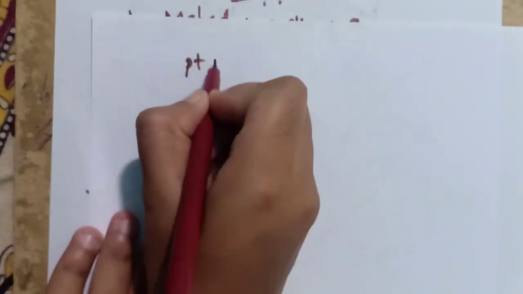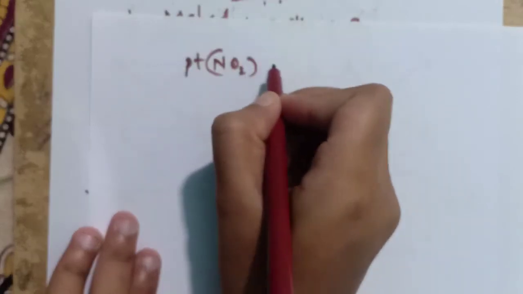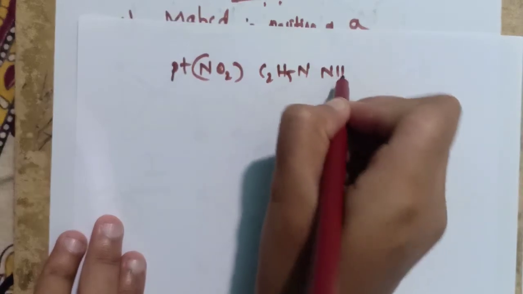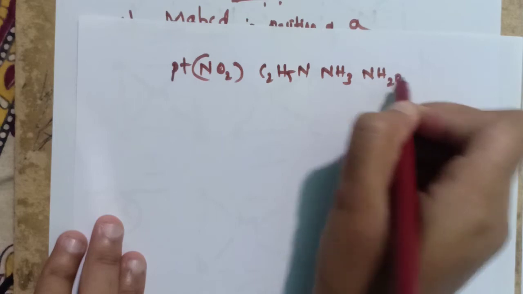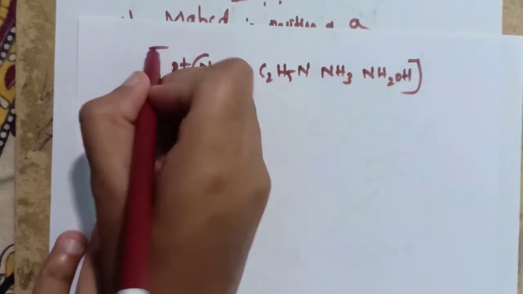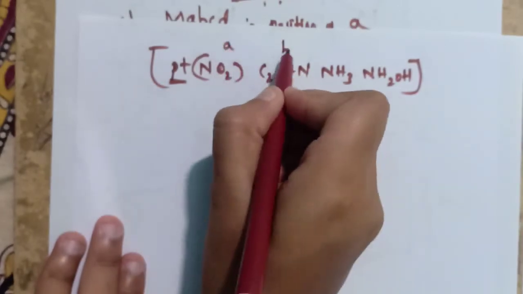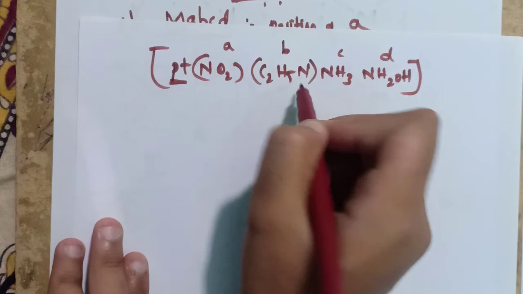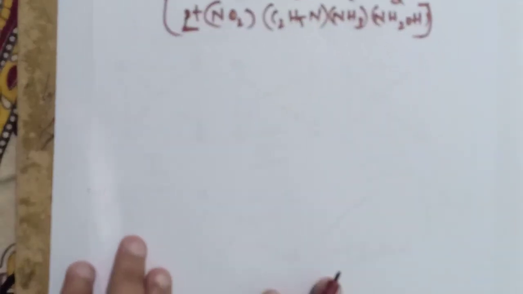Consider this complex: Pt NO2, C2H5N, NH3, NH2OH. This is the complex. Here it is a metal ion and 4 different ligands. This is A, B, C, D like this. 4 different ligands are present around the metal atom.